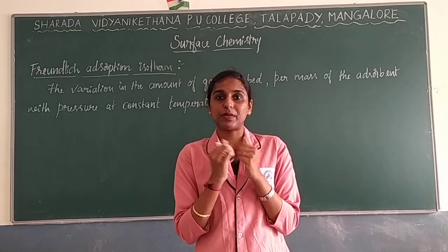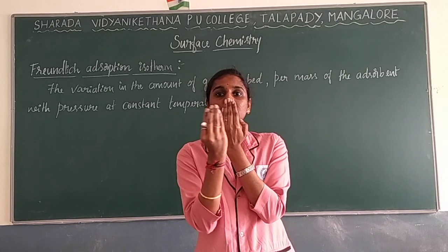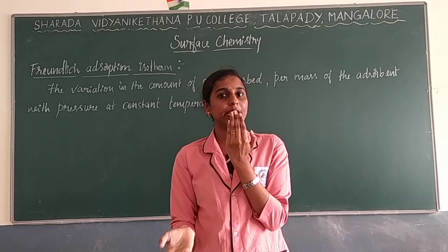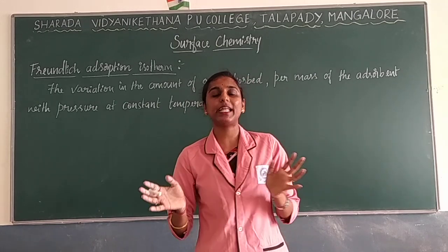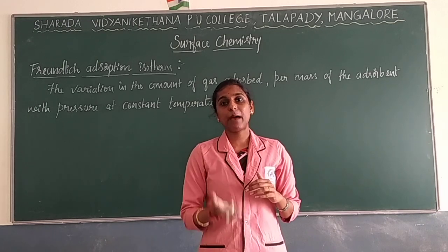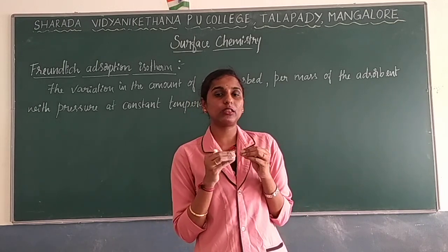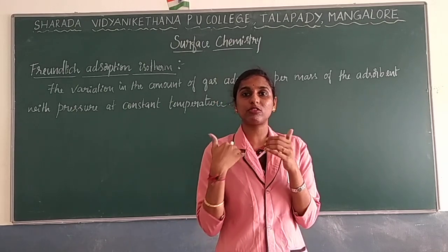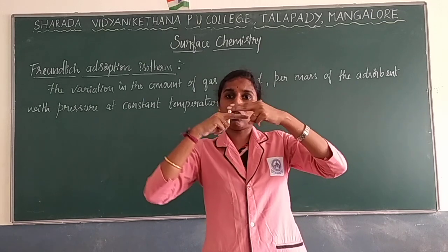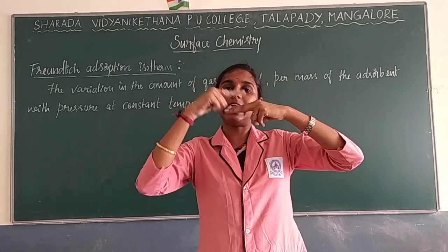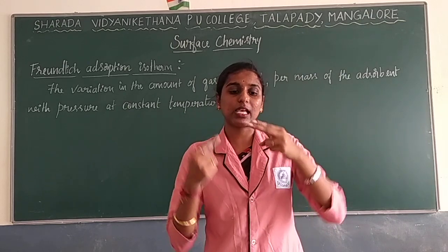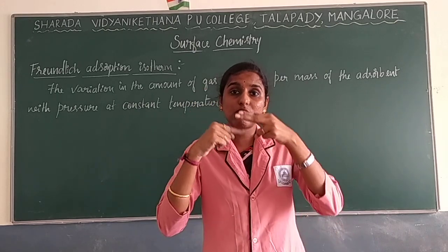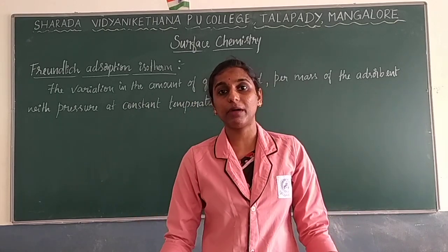Here just adsorption takes place, in the sense, physisorption. Later, once they come out, the gases will be removed. It is a reversible process. So this is an example for physisorption. Next, an example for chemisorption is the reaction with oxygen. With silver, gold or platinum, when oxygen reacts with these metals, oxide layer formation will take place, right? This oxide layer is chemisorption, because a chemical reaction takes place between the metals and oxygen.